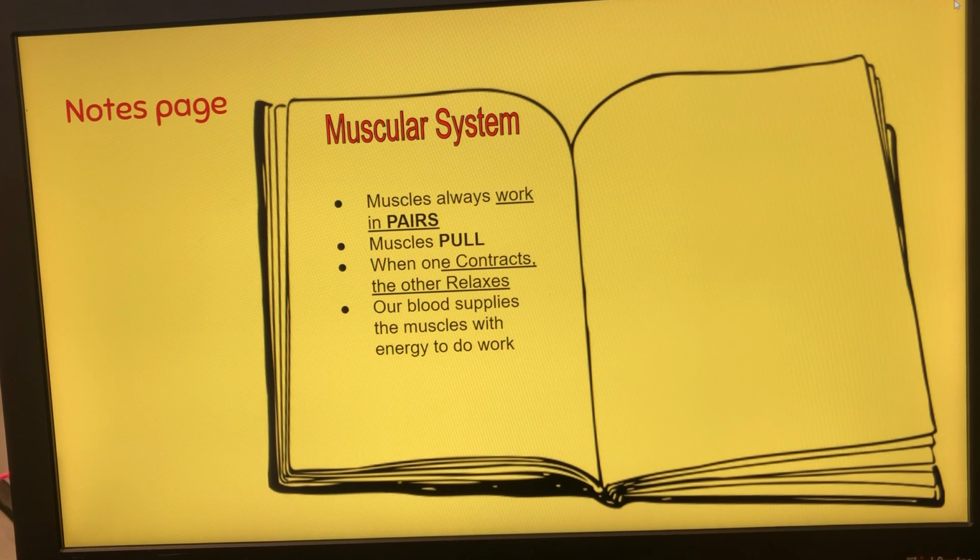Adding another entry to our muscular system notes, muscles always work in pairs. Muscles pull. When one contracts, the other relaxes. Our blood supplies the muscles with energy to do work. Again, feel free to stop the video if you need extra time for your notes. You can resume play when you are ready to move on.